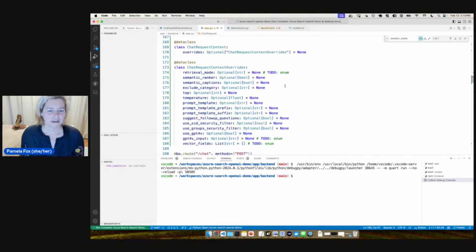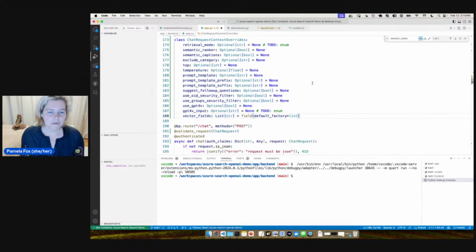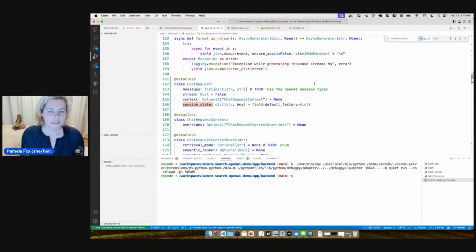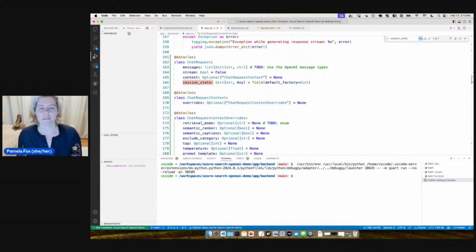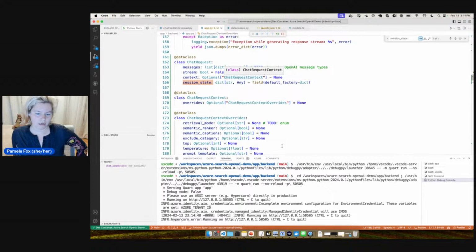Okay, so let's go ahead and see. So vector fields. Okay, this is another instance where I was assigning the default to a mutable, so that's bad. And I'm just seeing if there's any other ones. And I don't see any other ones. Okay, so we're going to run this again using the run and debug.